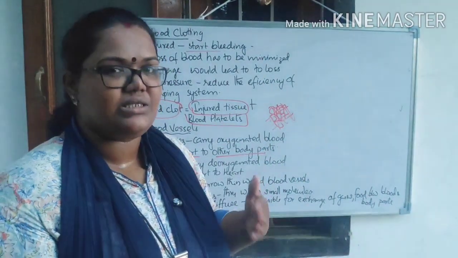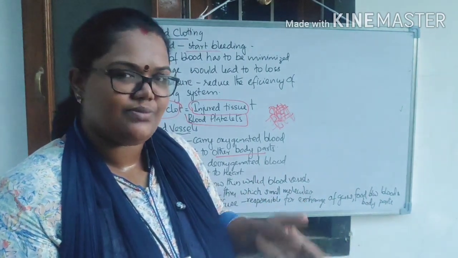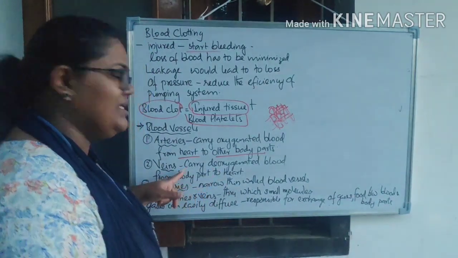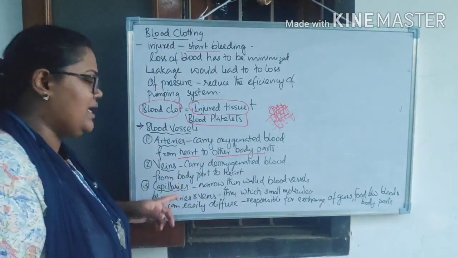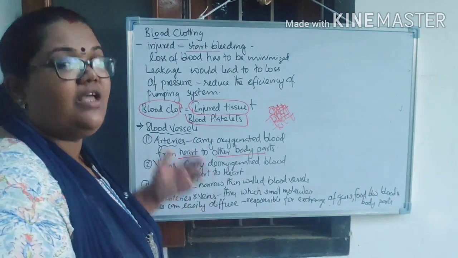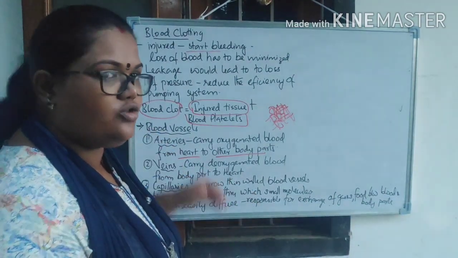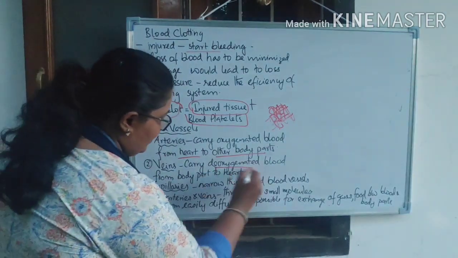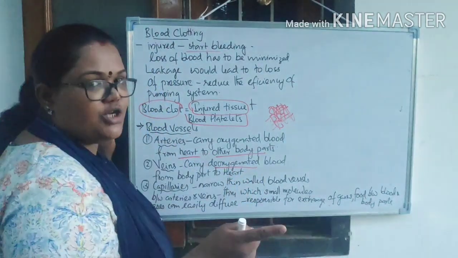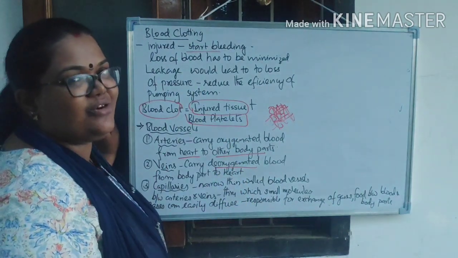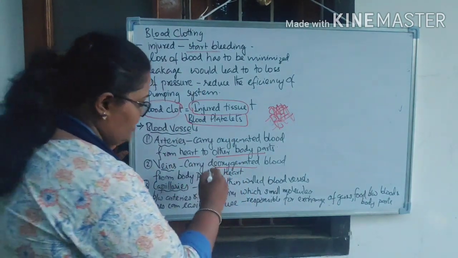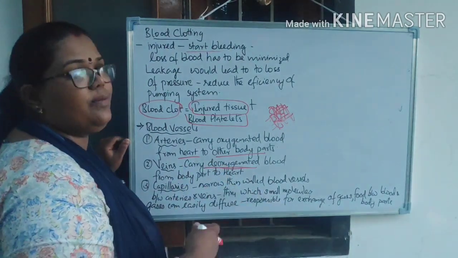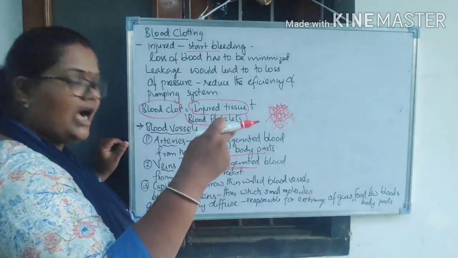Now the waste, that means carbon dioxide like substances, will come through another channel, that's called another blood vessel, that is a vein, right? So these veins actually carry deoxygenated blood from all our body parts to the heart, right? So veins are carrying deoxygenated blood. Here also there is another exception. Again, once we finish the structure of the heart, I will tell. So it will carry the deoxygenated blood from all other body parts into the heart.